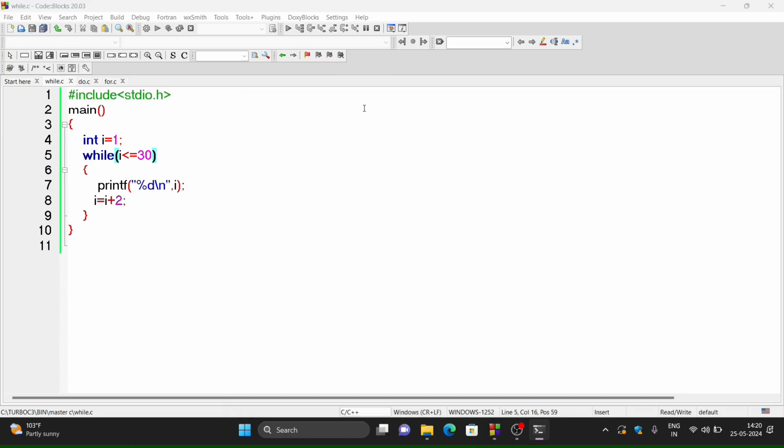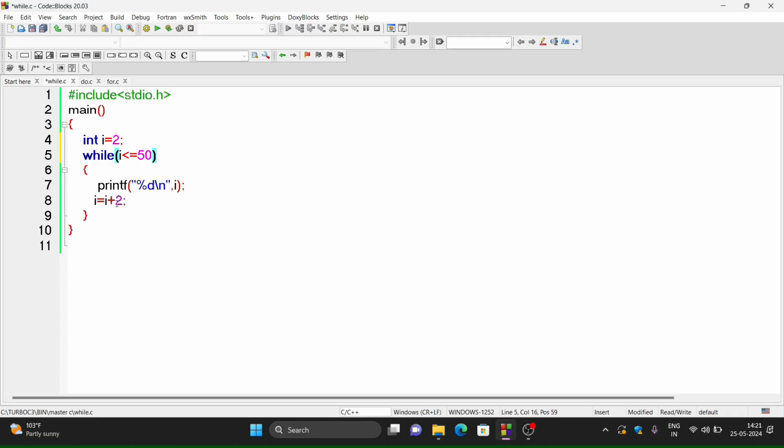Suppose I want to print the even numbers. You know that even numbers start with the value 2. After that 4, 6, 8, each value will be incremented by 2. So the first value will be 2. Therefore I will write here the first initialization, I is equal to 2. Up to which number do you want to print? Suppose I want to print even numbers up to 50. So I less than equals to 50.